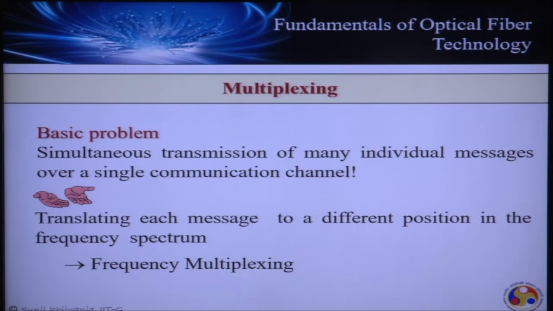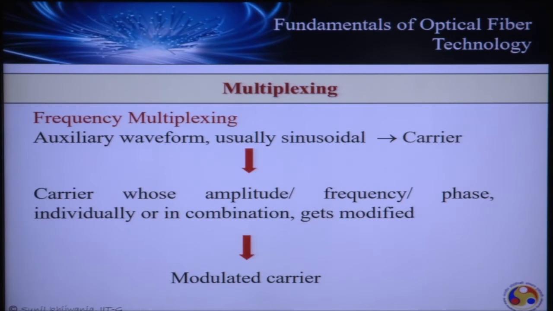So what happens in frequency division multiplexing? This method utilizes an auxiliary waveform, which in general is sinusoidal at a fixed frequency known as fc, the carrier frequency. This signal, which is used for the processing of the information being transmitted, is termed the carrier signal.